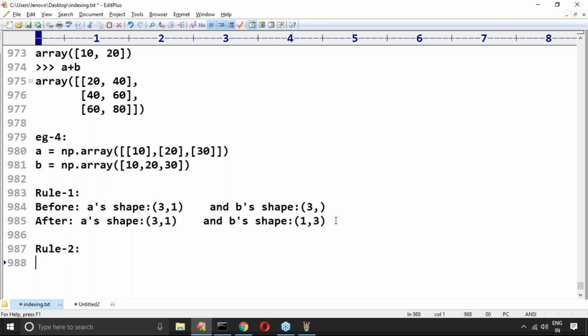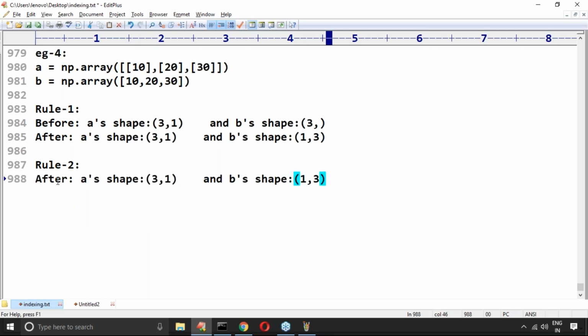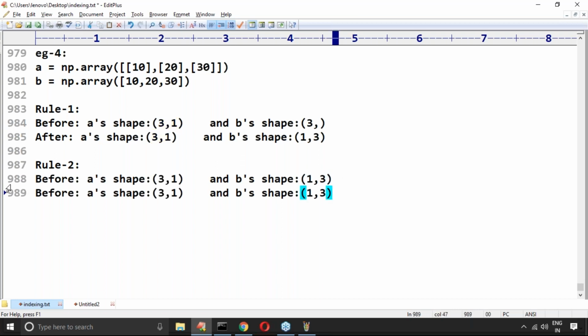Rule 2, before applying it: A's shape is 3 1, and B's shape is 1 3. Now, what will happen? If the sizes are different in any dimension, and if the size is 1 in one array, that one will be increased to the other size.